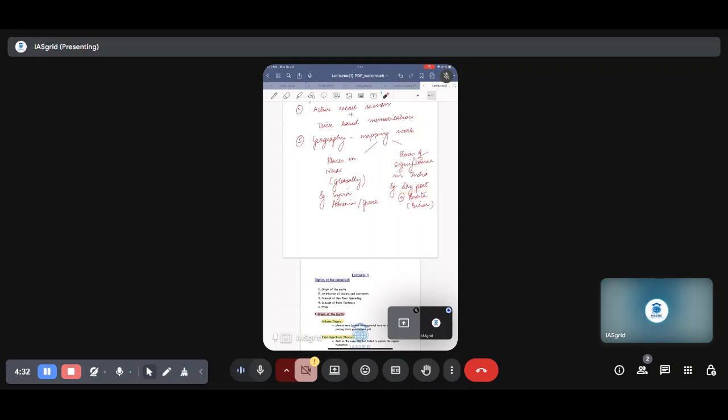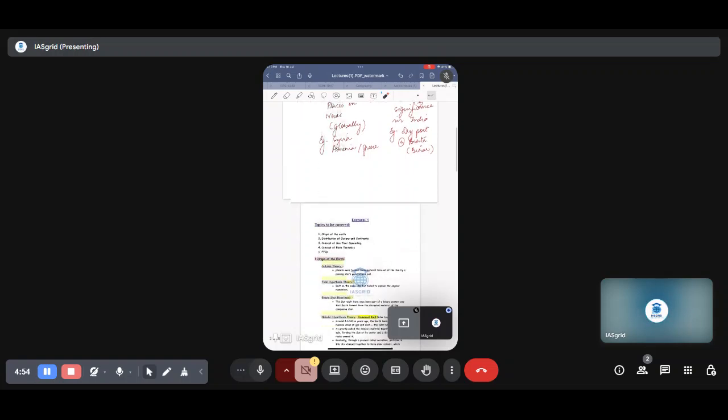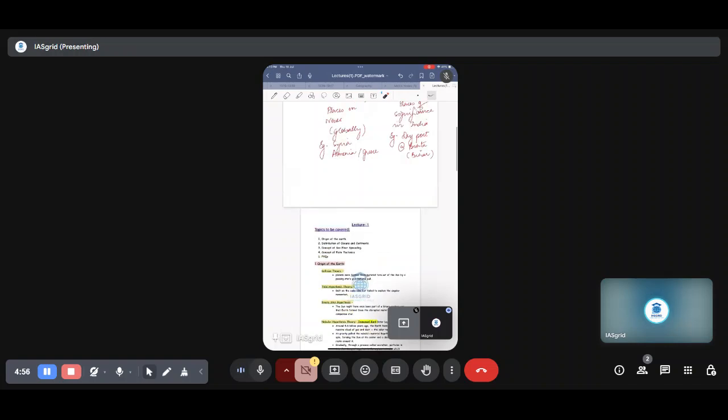UPSC has a way of asking questions in multiple different formats. For example, they can ask you which is the first state to have a dry port in India, which all the states have dry ports in India. You can eliminate those, and is it privately owned or publicly owned? These are the things that UPSC has a knack of asking. So it's better if we understand the subject in a holistic manner, so that even through current affairs, we have a clear idea of our static portion as well.